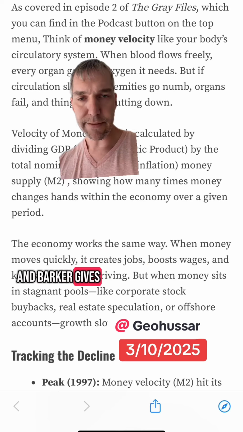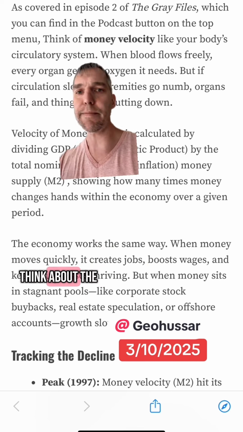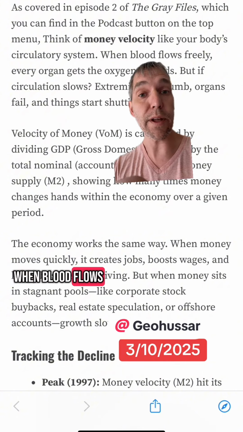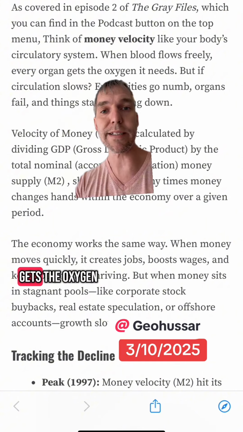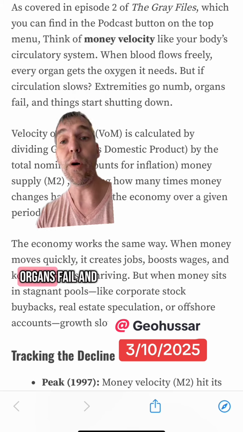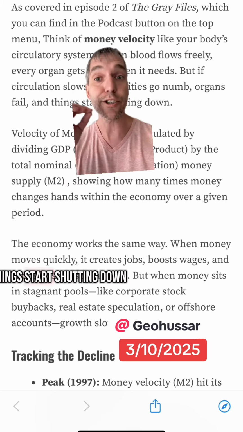And Barker gives a great description on how to think about the money supply, like our body's circulatory system. When blood flows freely, every organ gets the oxygen it needs, but if circulation slows, extremities go numb, organs fail, and things start shutting down.